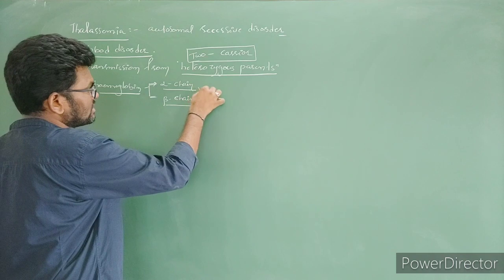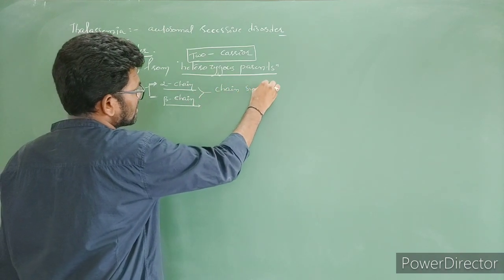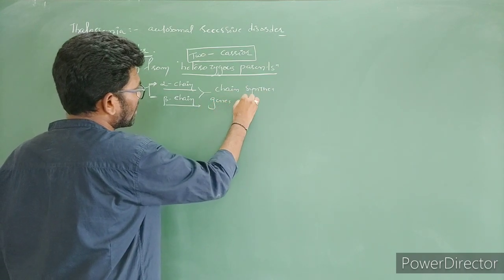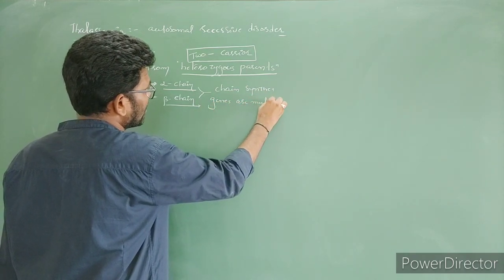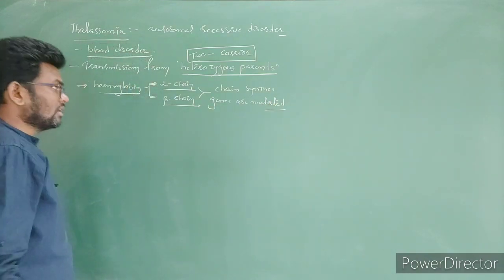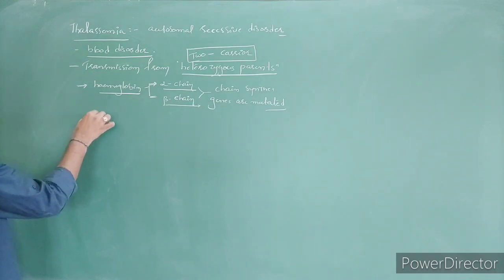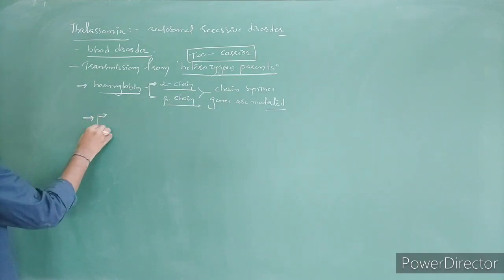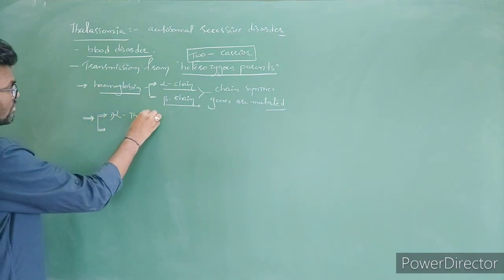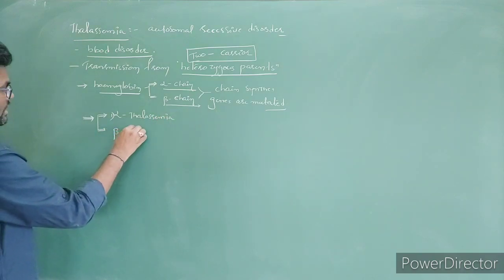So these chain-synthesizing genes are mutated, and that is going to lead to thalassemia. Based on that, thalassemia is again divided into two types: one is alpha thalassemia, the second one is beta thalassemia.